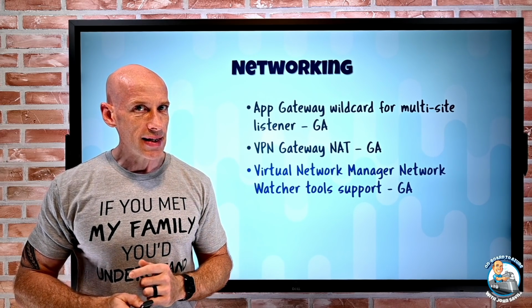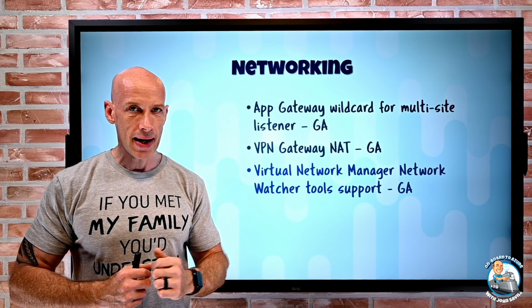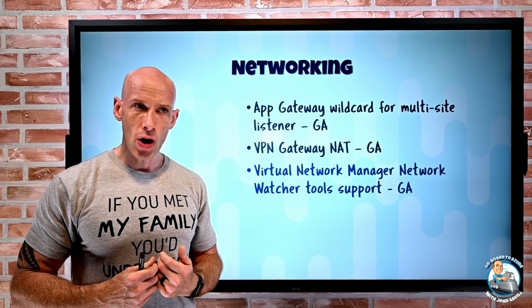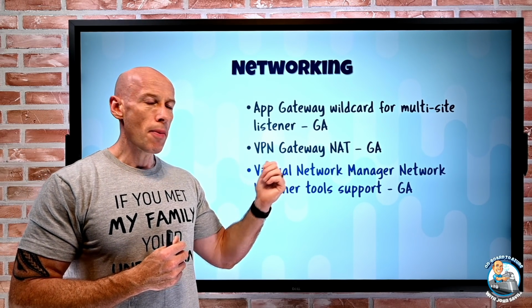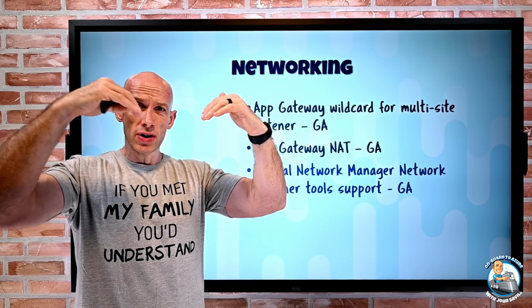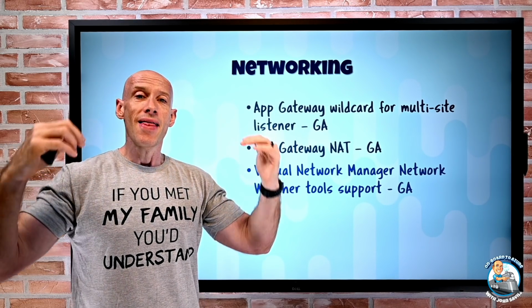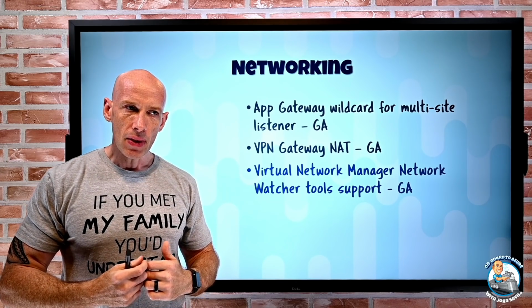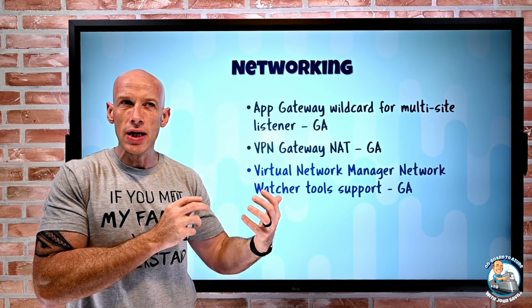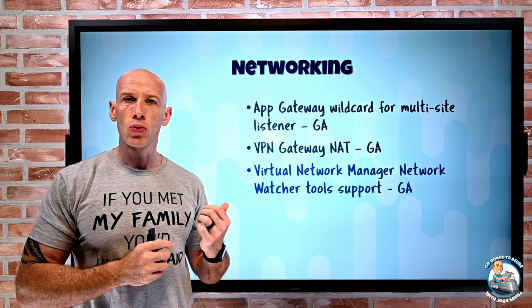But the other things it does, it has its own rules mechanism that, just like NSGs, control the flow of traffic. Now, the Virtual Network Manager rules, think of it like funnels. So the Virtual Network Manager rules apply first, and then the NSGs would apply. But previously, the Network Watcher tools that looked at NSGs weren't considering the Virtual Network Manager rules.